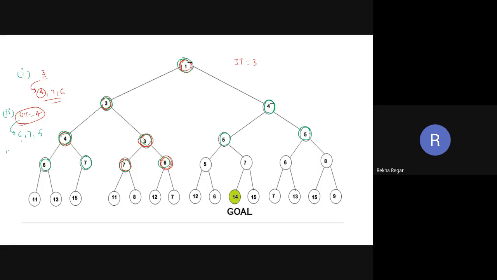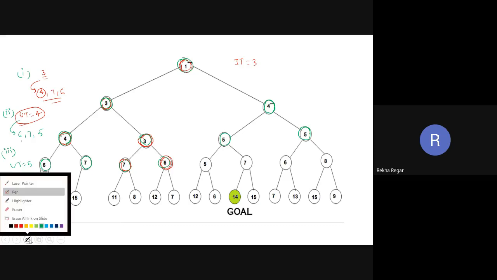Now we have to go to iteration number 3. What is the updated threshold? The updated threshold is 5. So now we have to explore till the threshold value 5.